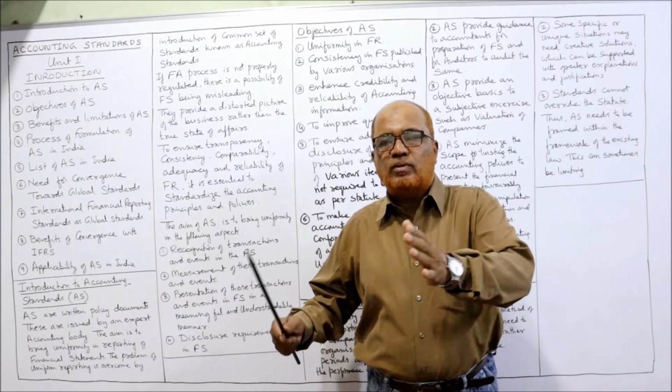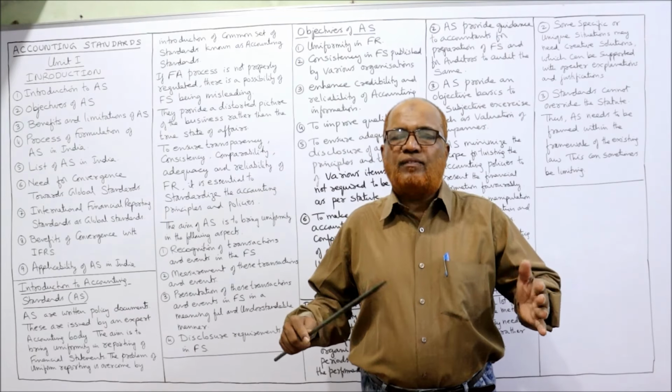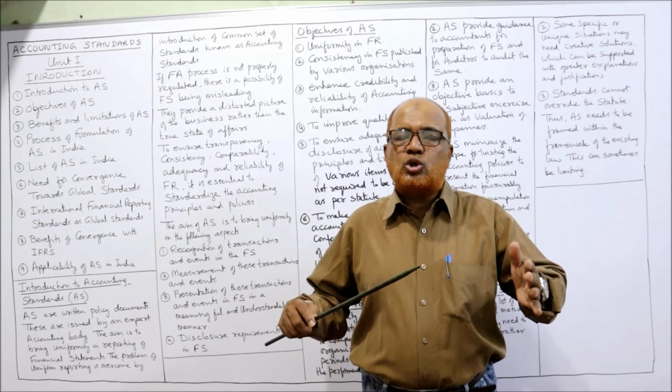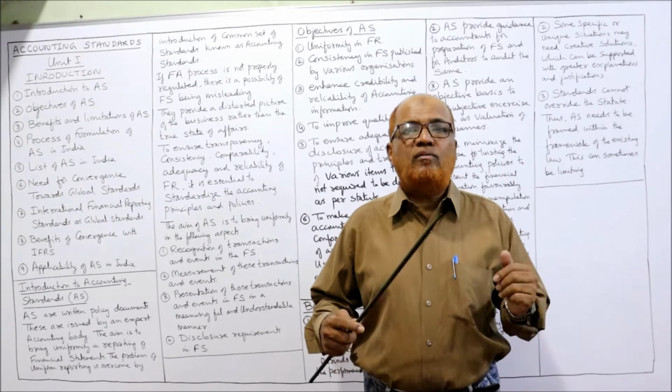So the aim is to bring uniformity in the reporting of financial statements. All the stakeholders will take decisions on the basis of financial statements, so the financial statements should be uniform. That means they should be prepared uniformly by all organizations. If different business houses follow different rules of making financial statements, nobody will be able to understand them, because every organization is making them in its own way.